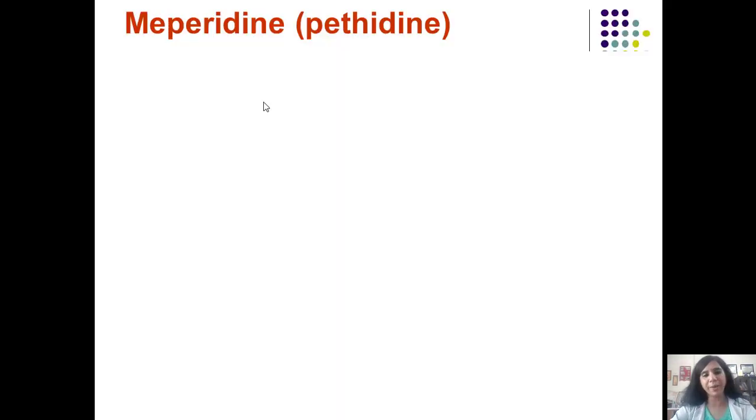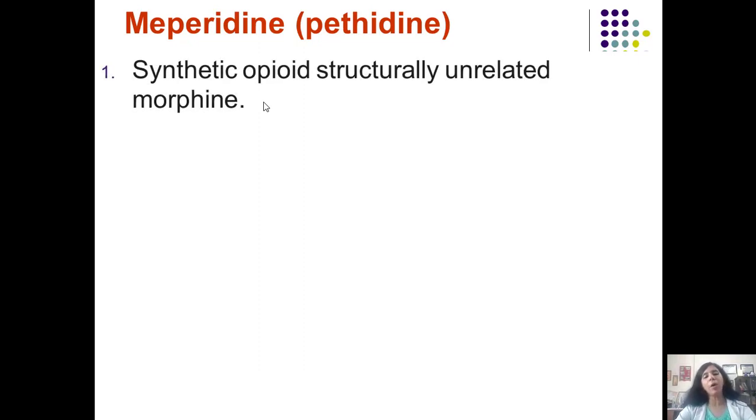Students, now we come to meperidine. In India, it is called pethidine, and in a country like the US, it's called meperidine. It's a synthetic opioid, structurally unrelated to morphine. It's synthetic, it's not natural like morphine. So sometimes you need to differentiate between morphine and pethidine. Some types of questions are asked, compare and contrast morphine and pethidine, in which you will be comparing the drugs, how they are the same, and then contrasting them, how they are different from each other.